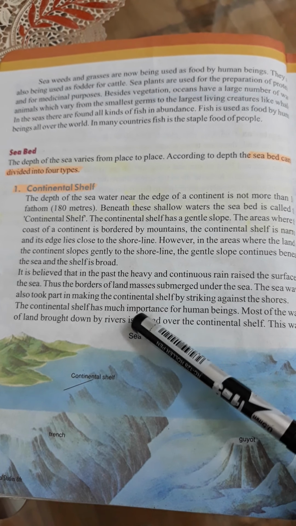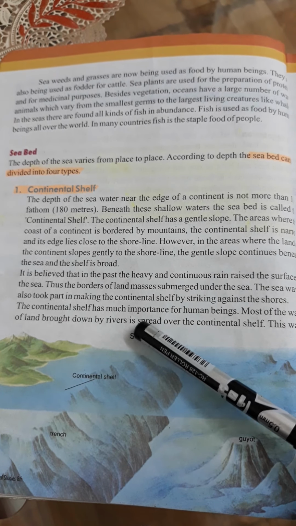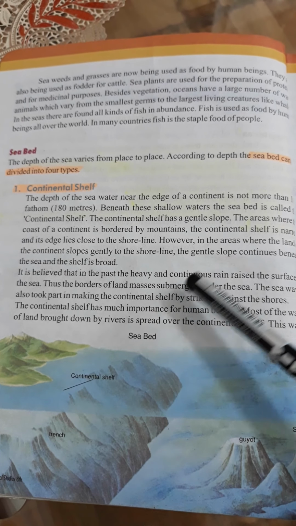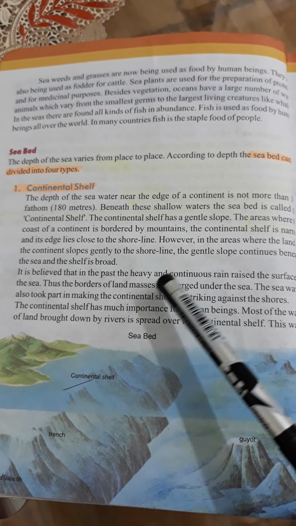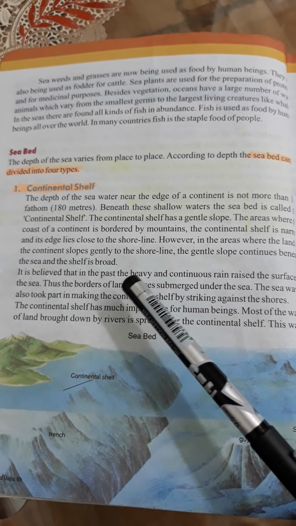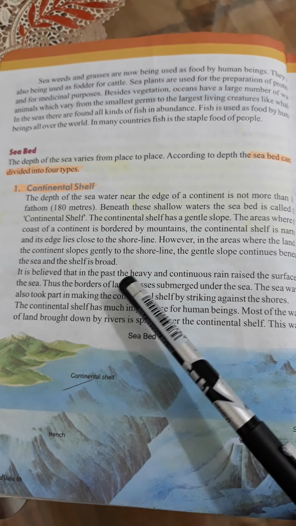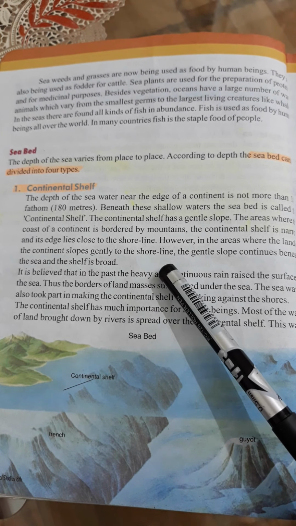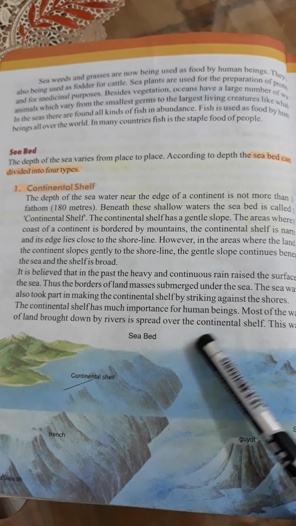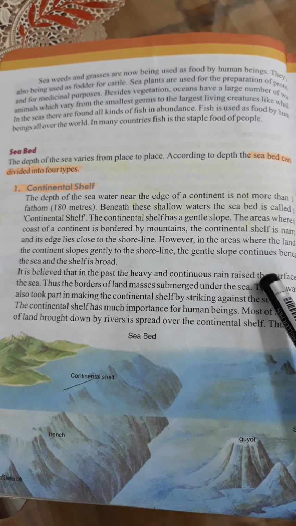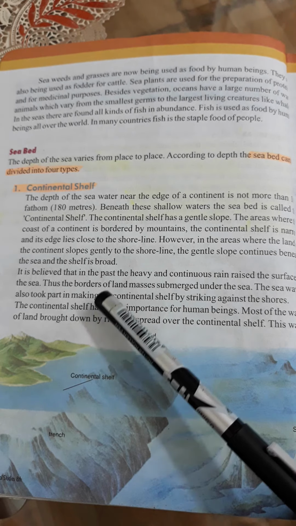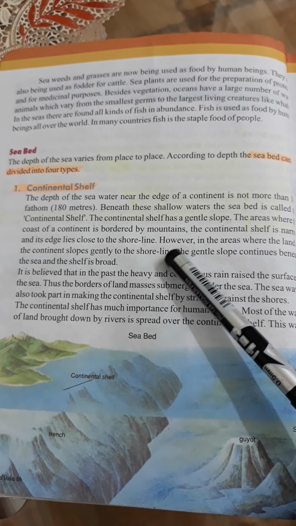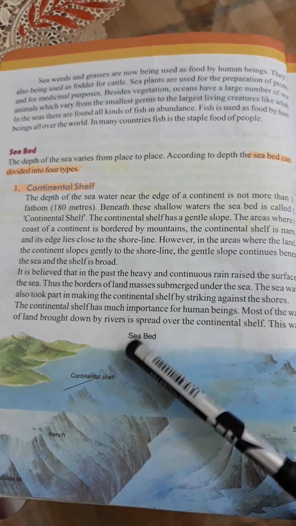Sometimes it is very narrow, sometimes very wide, and sometimes the edge is very close to the shoreline, and a gentle slope continues beneath the sea, and the shelf is broad. Sometimes it is broad, sometimes narrow, so all of these things you will read in this passage.